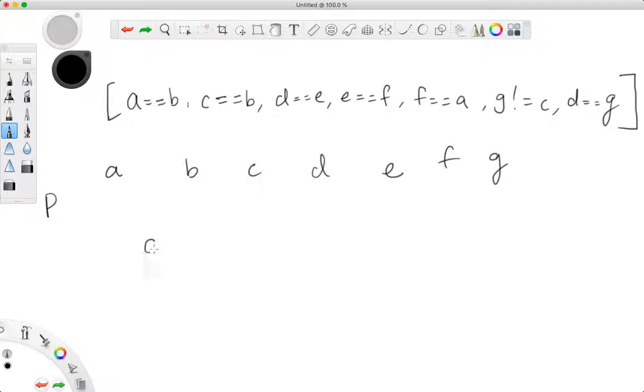For example, A equals to B, they are the same club. C equals to B, they are the same club. D equals to E, they may or may not be the same club. We don't know. E equals to F, they are the same club. F equals to A, and here we have a connection, right? So we are the same club now. Everybody is the same club. Because of F equals to A, then G is not equals to C, so we know for a fact that they must not be the same club. Then if you say D equals to G, all of a sudden you are self-contradicting, so it's false.